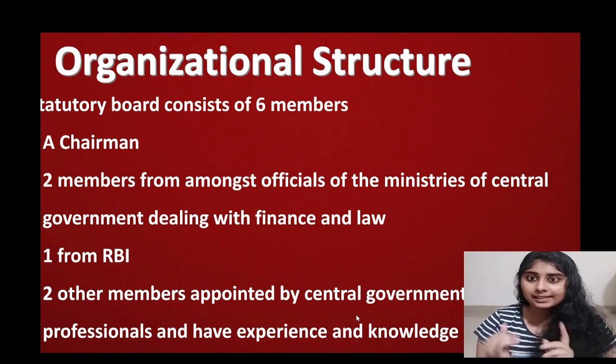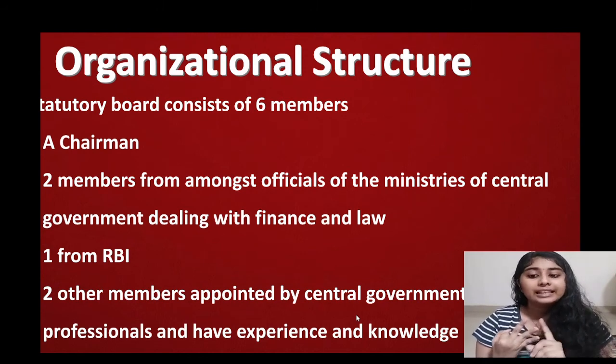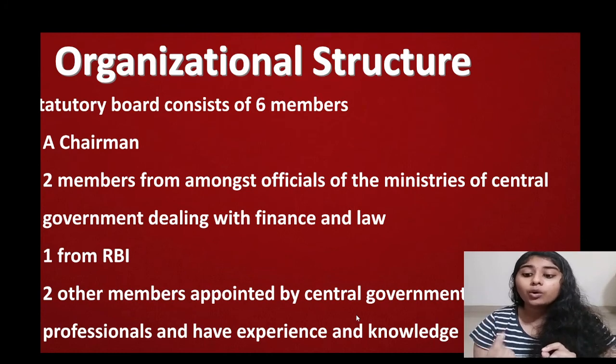The first one is a chairman. Then there will be 2 officials from the central government dealing with finance and law. Then there will be one official from RBI, and then 2 officials appointed by the central government who are professionals and have experience and knowledge in the securities market.